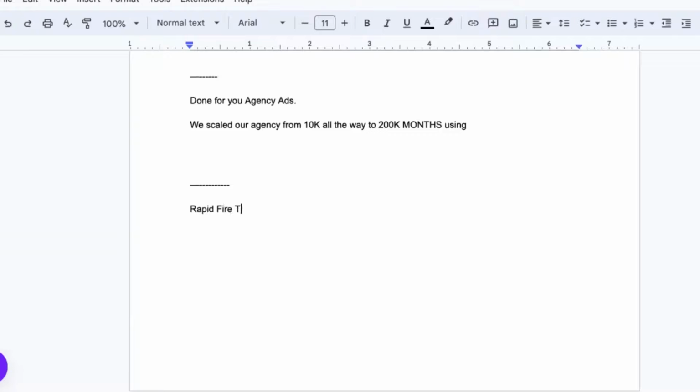Rapid fire testing. Right. And so one of the main things on that is we have round one, which we're testing and isolating audiences, round two, in which we're testing and isolating hooks and offers, and then round three, where we're testing and isolating creatives. This is going to be the graphics. This is going to be copy, longer form story copy, right? Pain point copy, story copy, that kind of stuff that drives it in.